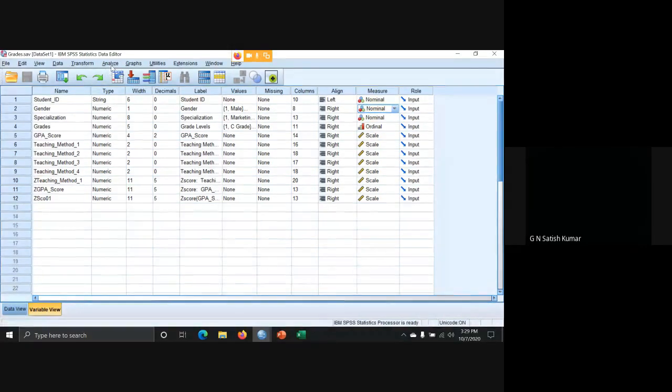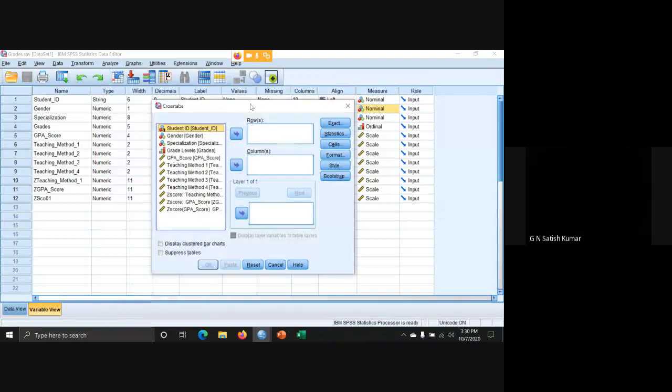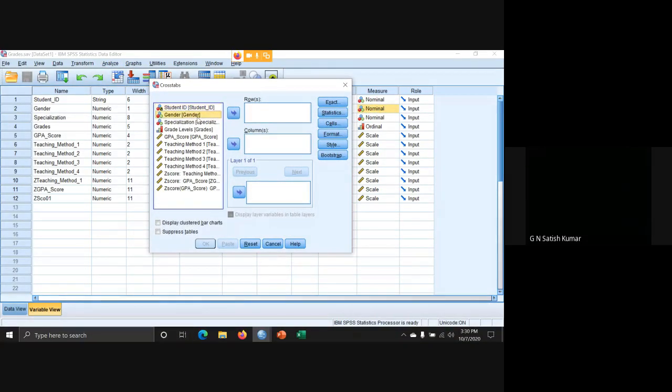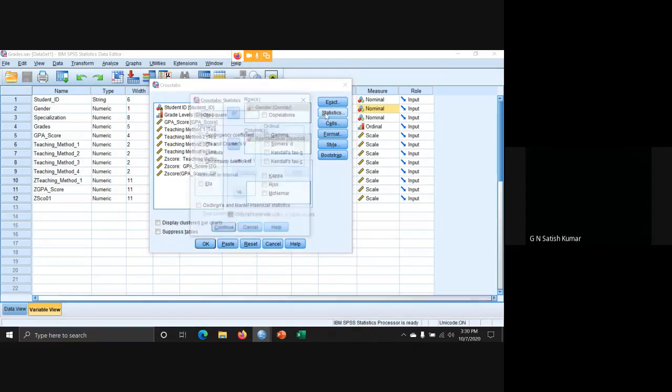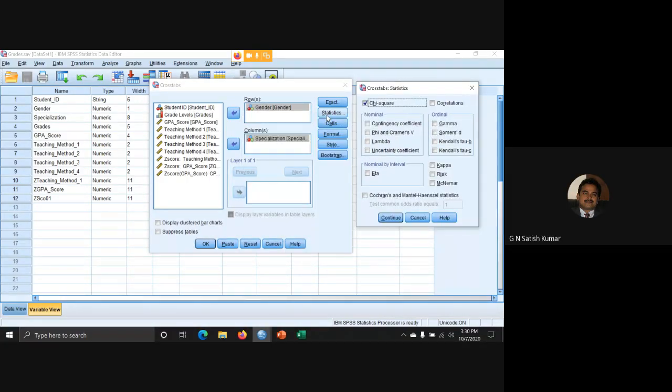To do this, I'm starting the analysis: Analyze, Descriptive Statistics, Crosstabs. In this crosstab, gender as a row, the dependent should always be the row, and the independent, specialization, as the column. Click the Statistics button, and we get crosstab statistics.